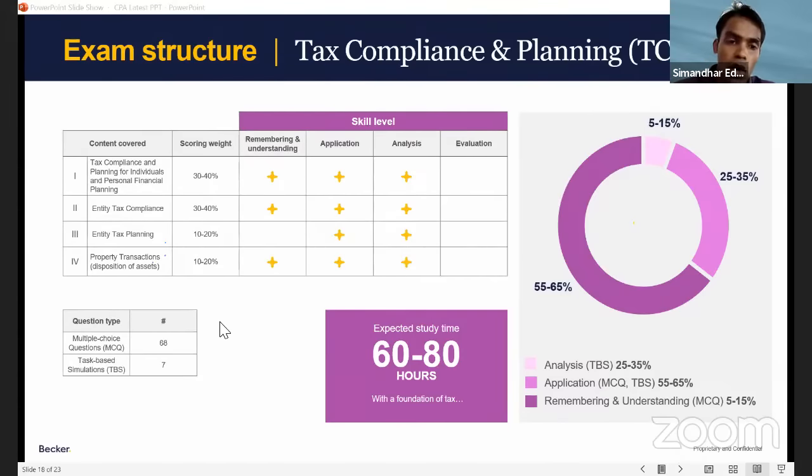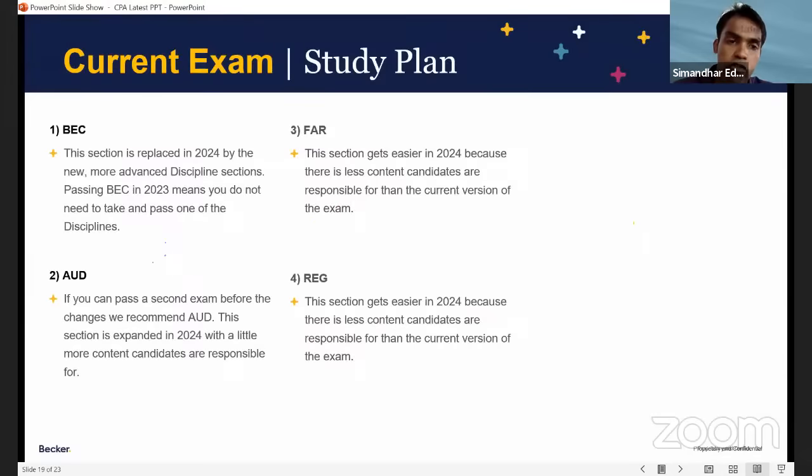Cool. So now among all these 4 sections, for those who have enrolled today, FAR is your section to start off with. And that is one of the reasons why Simandhar started with FAR, because the foundation of all the 4 subjects is what, guys? If you want to do any of the subjects, what is the foundation, everyone? The foundation is accounting, right?